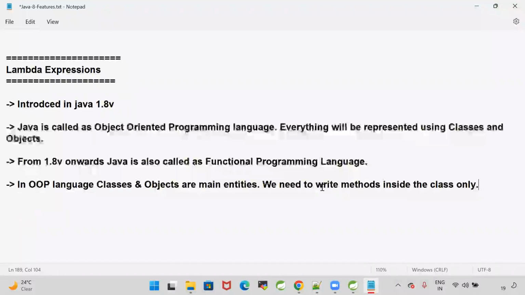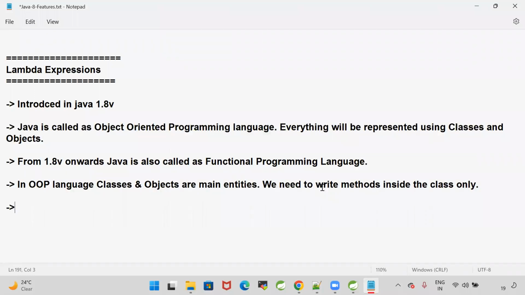When you are dealing with an OOP language, everything we need to represent in the form of classes and objects. Whatever methods you want to write, you need to write inside the class only. There is no meaning for a method which is outside of the class when it comes to Java.